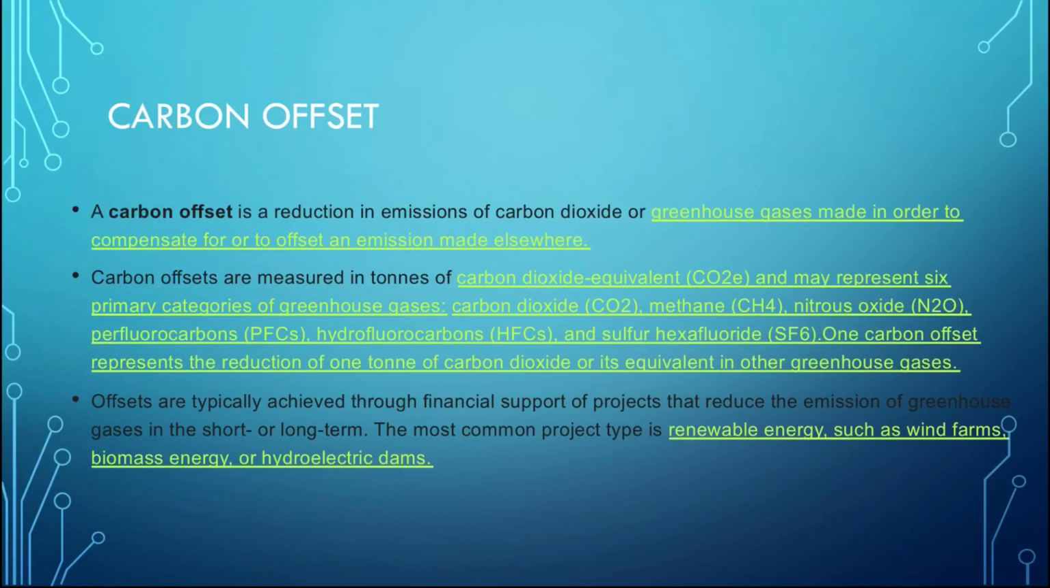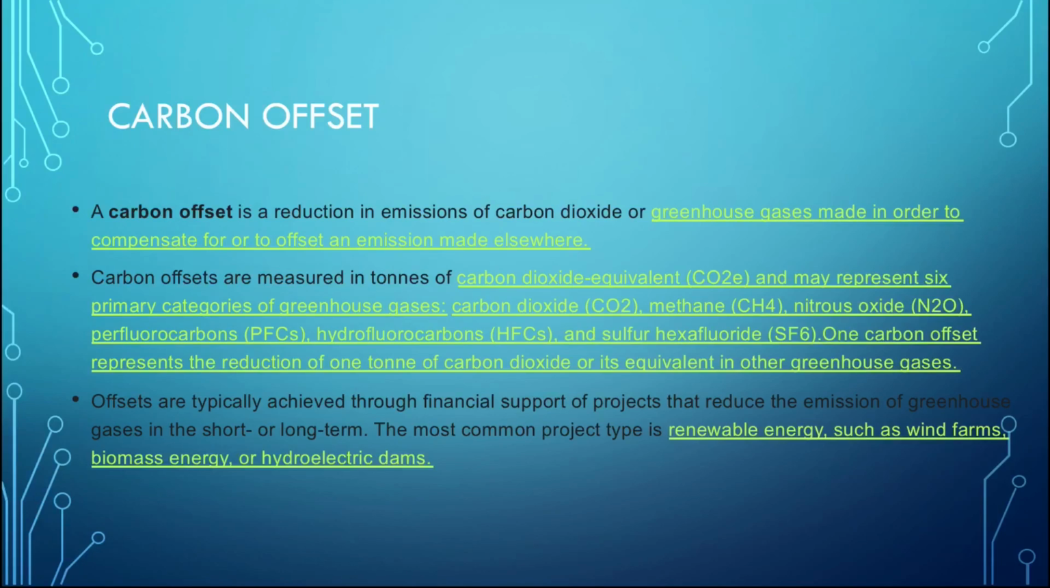Offsets are typically achieved through financial support of projects. When a person or an organization buys carbon offsets from a market, the amount accumulated by the market is funded to projects like renewable projects or the plantation of a large number of trees. That accumulated amount is used for reducing the emitted carbon dioxide or harmful greenhouse gases in the atmosphere through renewable projects, like solar projects and wind turbine projects.